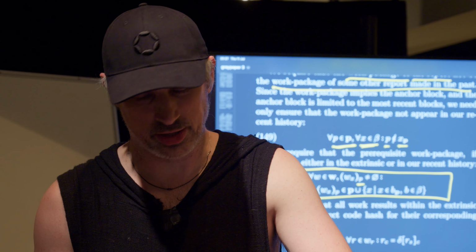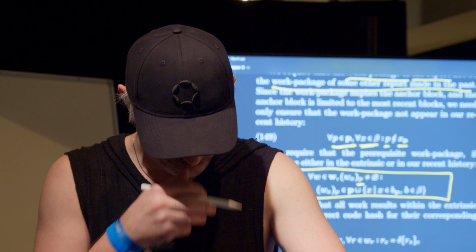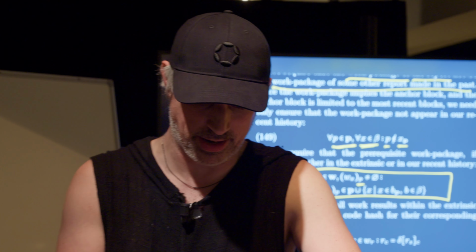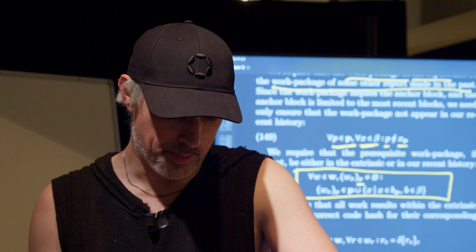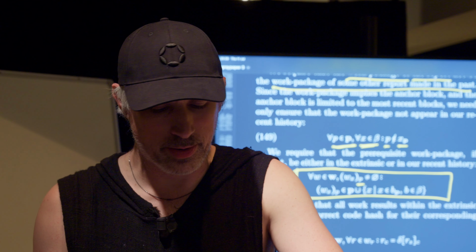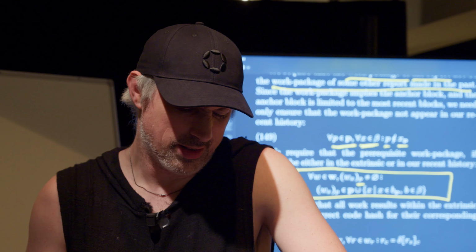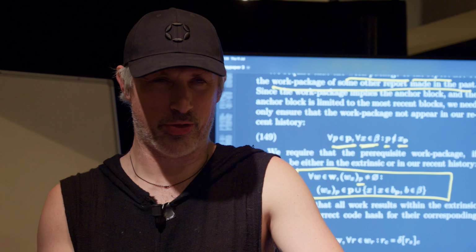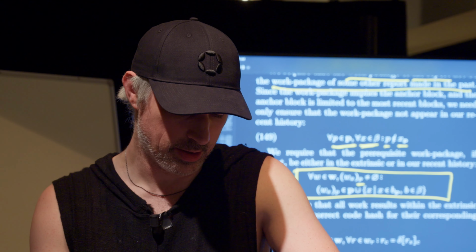It's a work package that has made it into a past block, like one of the last 7 blocks, however many we keep in beta, the recent blocks. If for whatever reason it's gone off the end, it's too old, it's not in beta, you just have to re-author the work package. We're not going to make too many affordances for this.